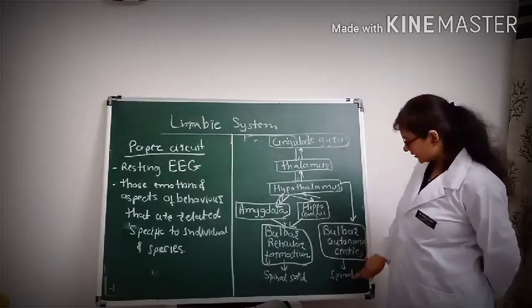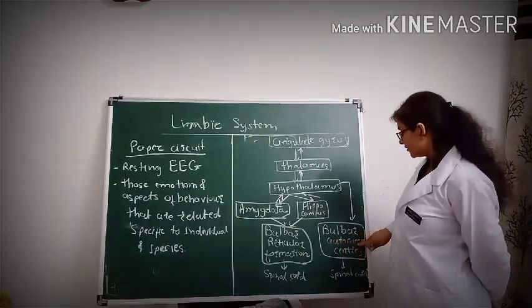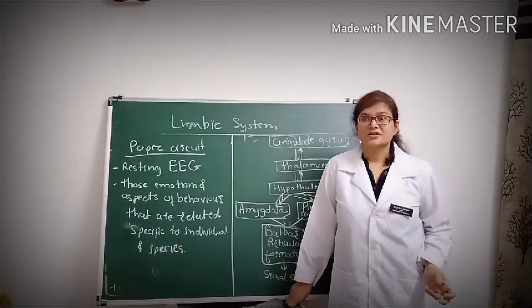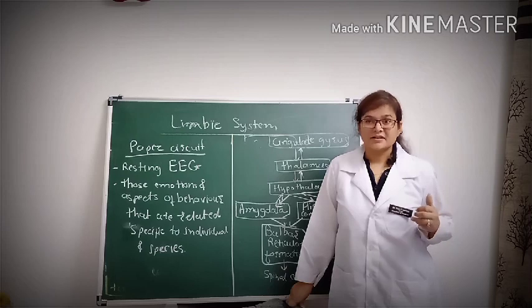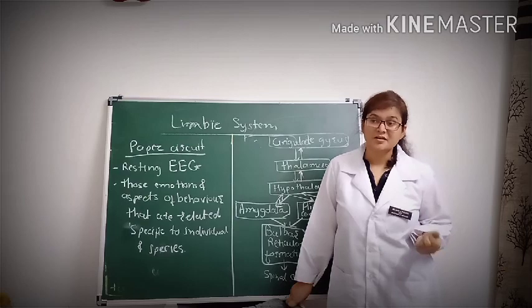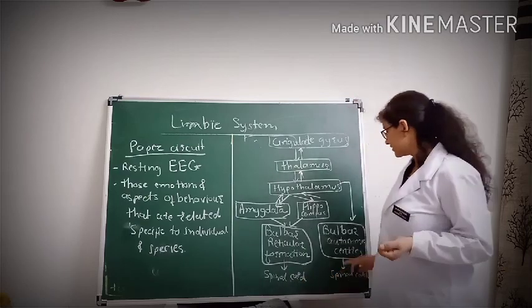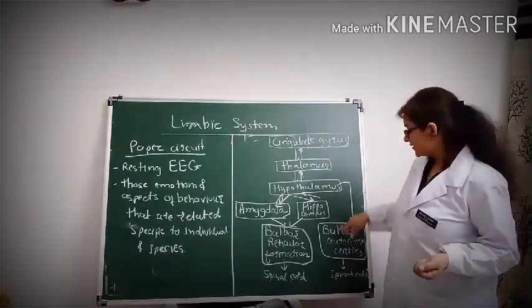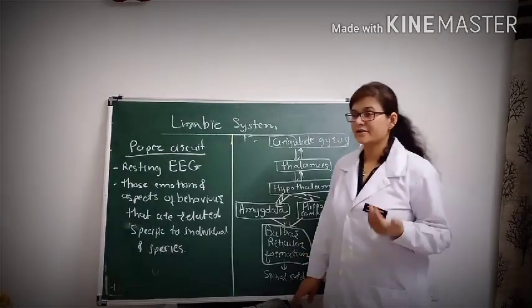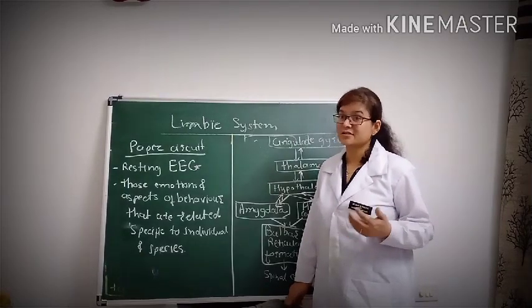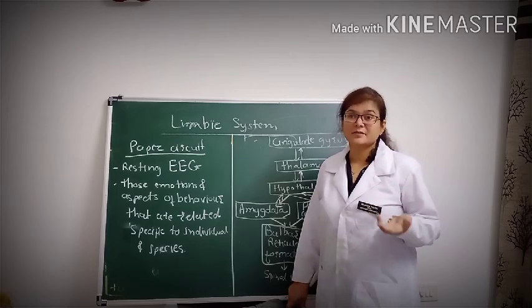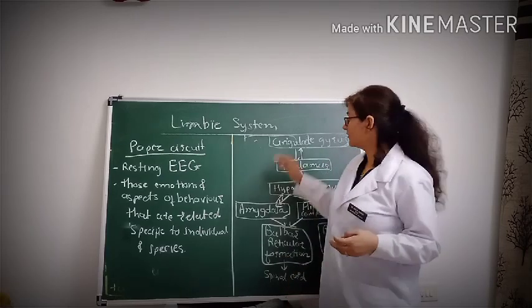Now from the hypothalamus, some information goes to the bulbar autonomic center, and from that to the spinal cord. This bulbar autonomic center is responsible for changes in heart rate, respiratory rate, vascularity, perspiration, blood pressure, and temperature in response to sensory stimuli. It is influenced by the hypothalamus, whatever the sensory input is. So very easily, when we have a sudden shock, we immediately feel that our heart rate is increased, and our respiratory rate may increase. All because of this.